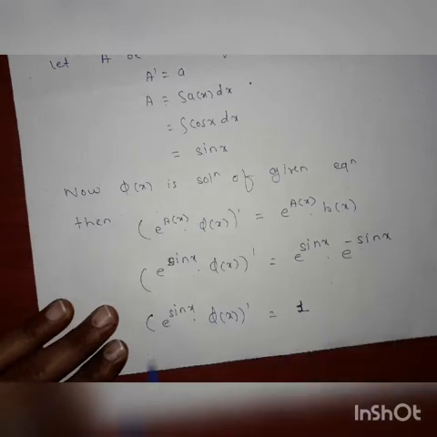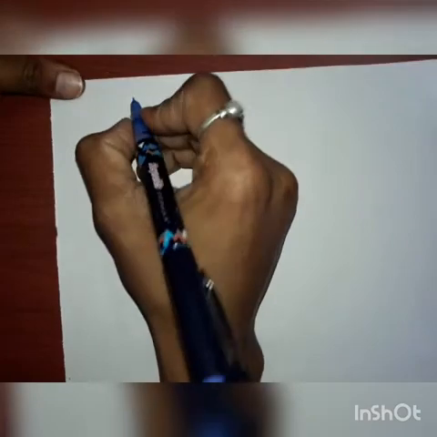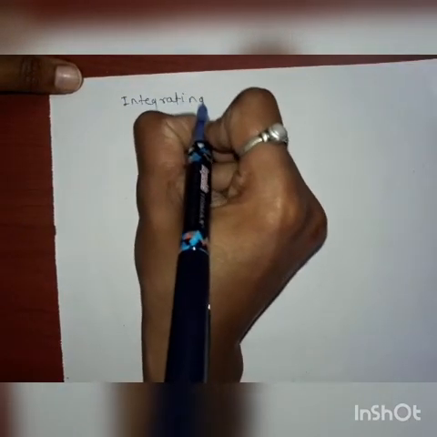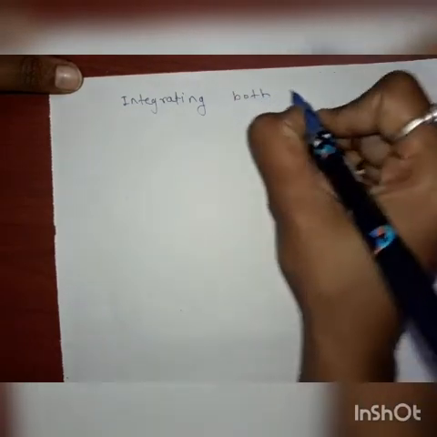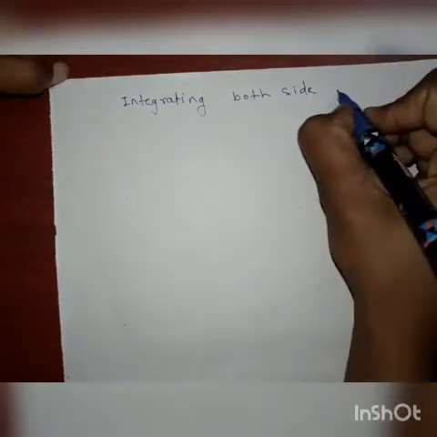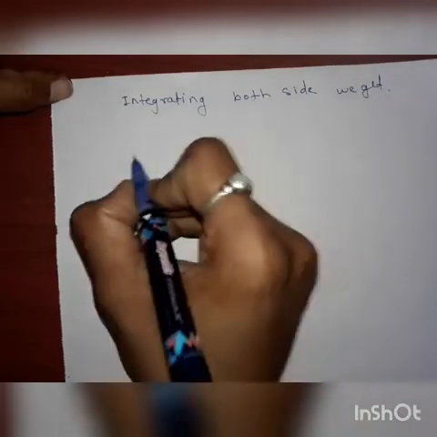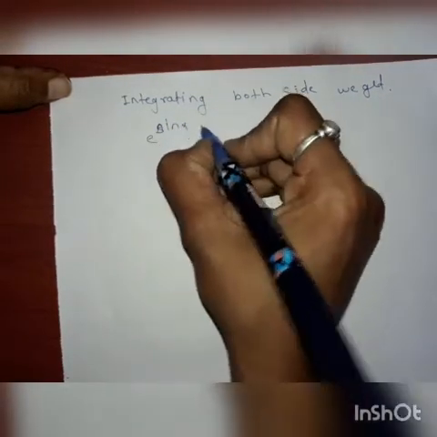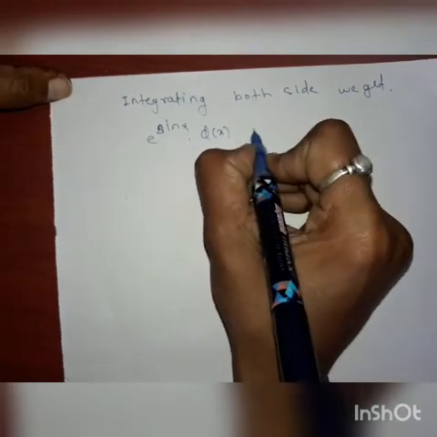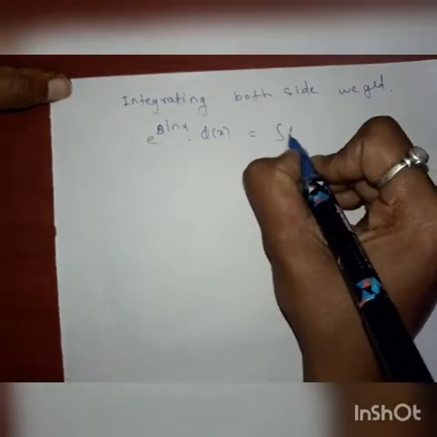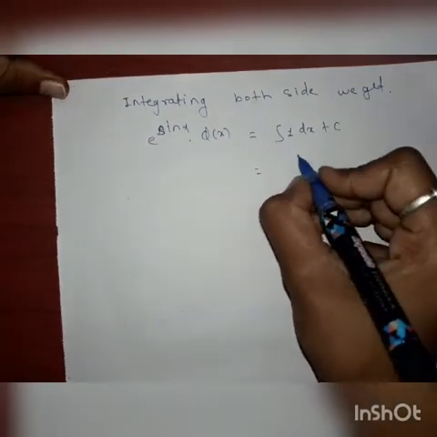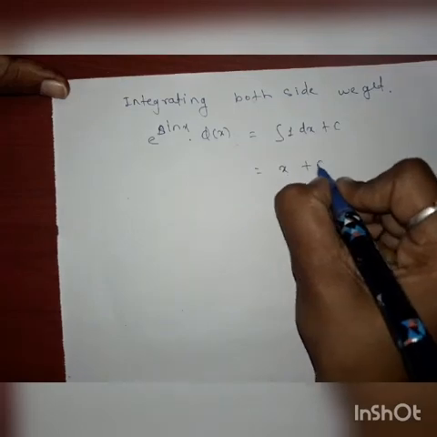Then in the next step, integrating both sides, we get e^(sin x) phi of x is equal to the integration of 1 dx plus c, the constant of integration, which is x plus c.